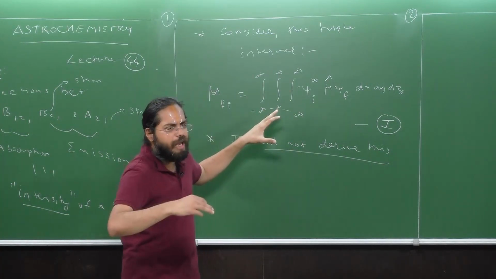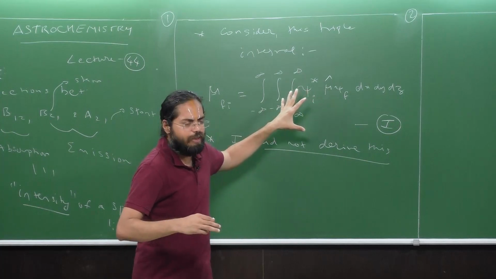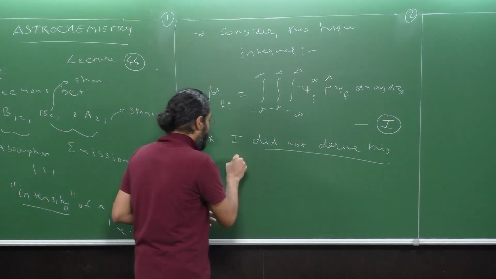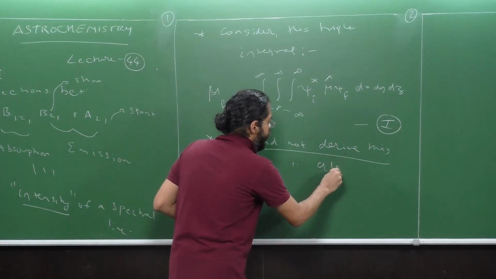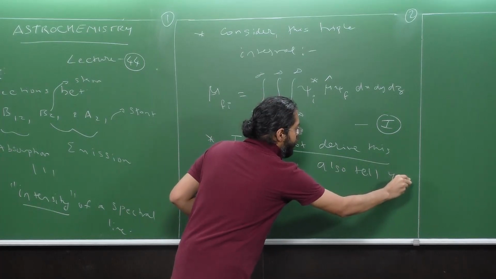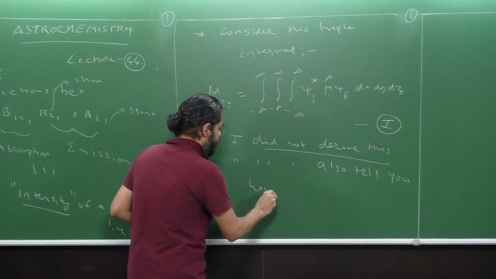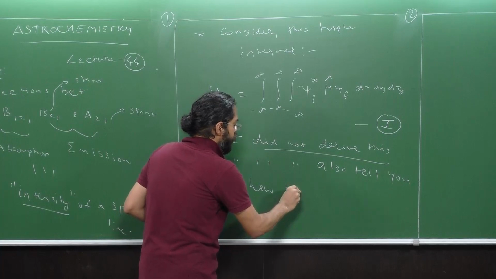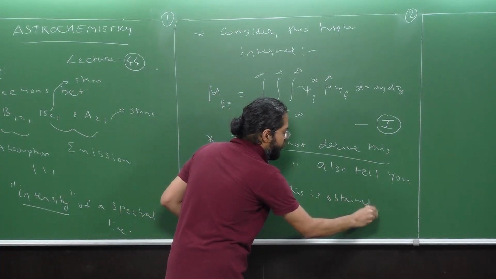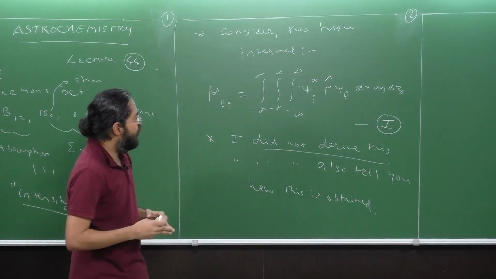Using the ideas of quantum mechanics, we can get to this expression. So I did not derive this, and I did not also tell you how this is obtained. I'm just giving you some expression.